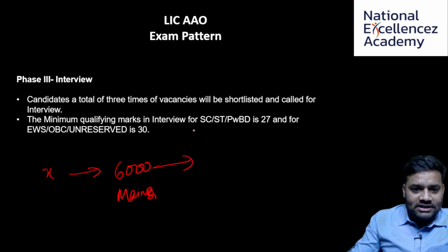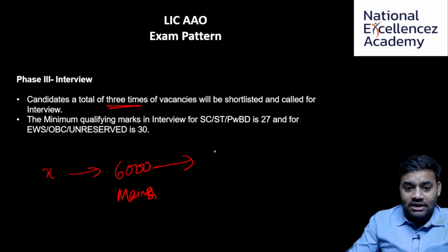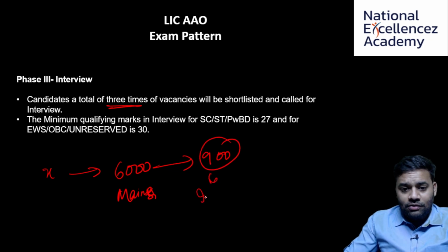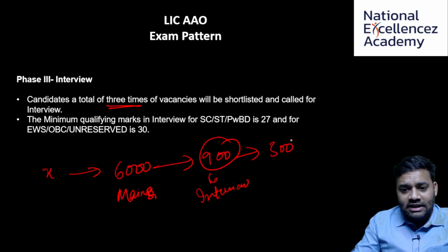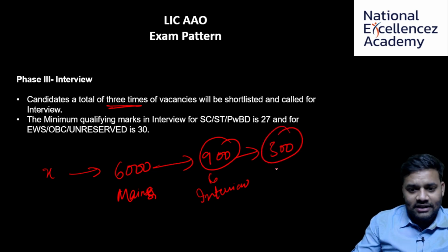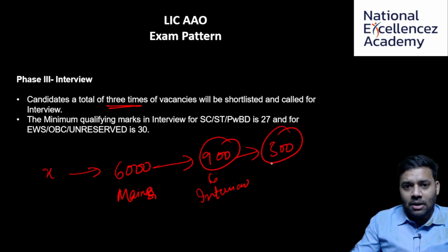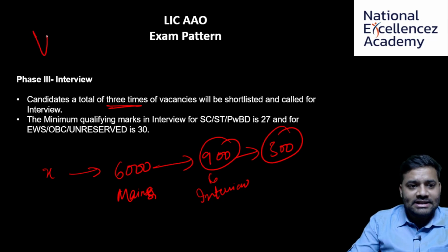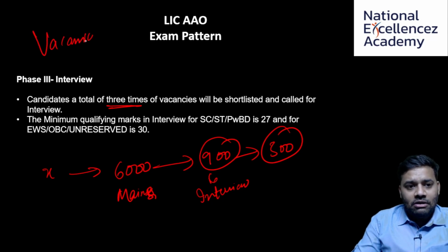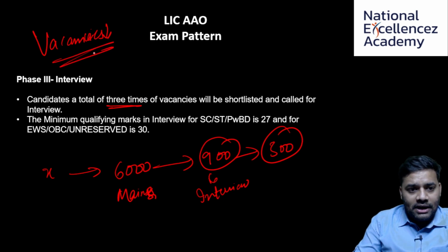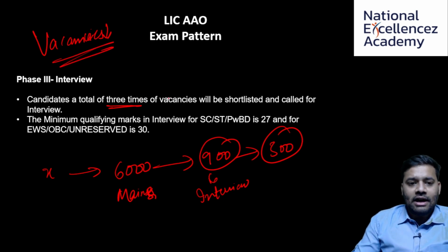And out of these 6,000 candidates, there will be a 1:3 ratio, that is 300 into 3, only 900 candidates will go for interview. After interview, out of these 900, only 300 will be selected. That is how it is. The competition is really huge because the vacancies are less. However, it is advisable you start preparing, and yeah, good things will happen.